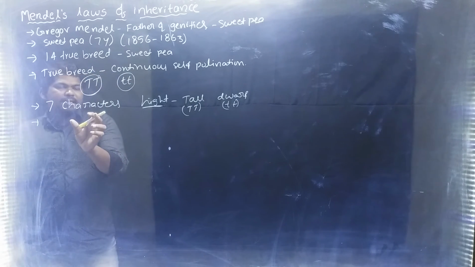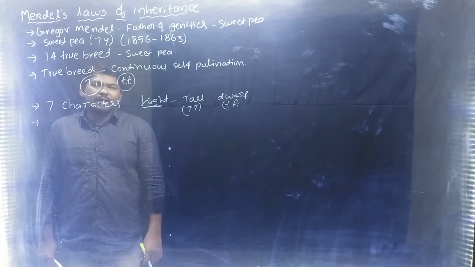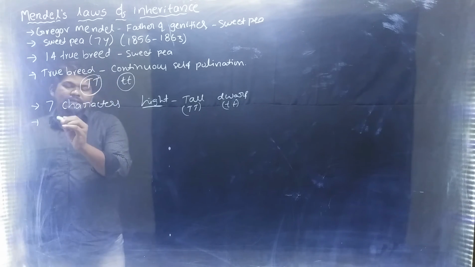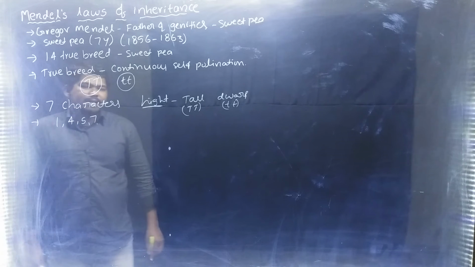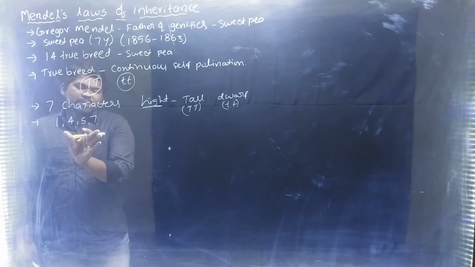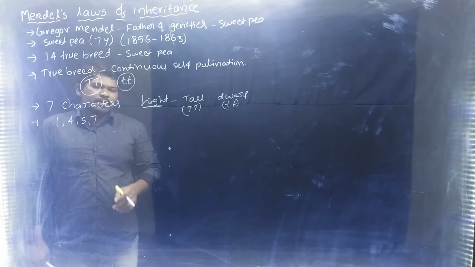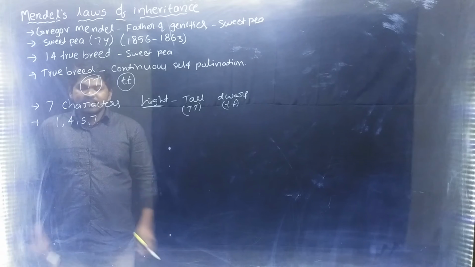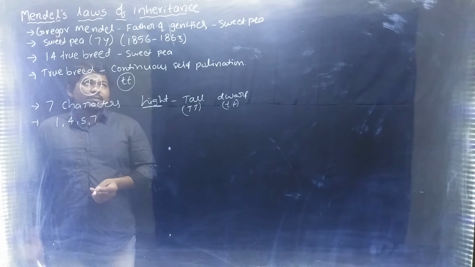The 7 characters selected by Mendel are present on 4 chromosomes of sweet pea, chromosome numbers 1, 4, 5, 7. Next, we have to see what the 7 characters are.